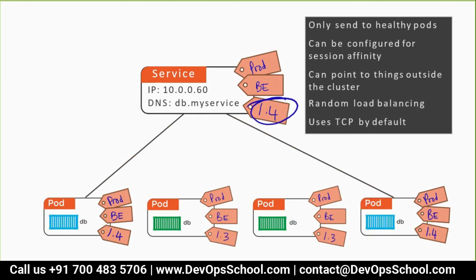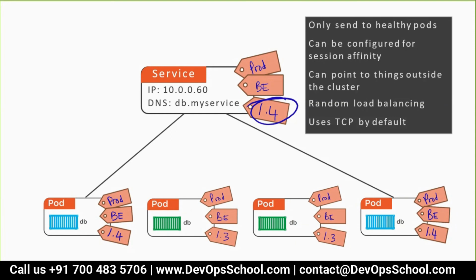So this is the service. Now what is a service? Let's understand. A service only sends traffic to a healthy pod. When I say healthy, that means it should be running, not failed or something like that. And it can be configured for session affinity. You can configure this service for session affinities also.